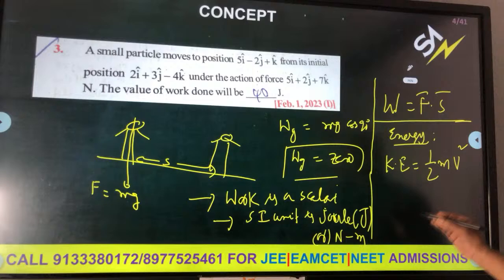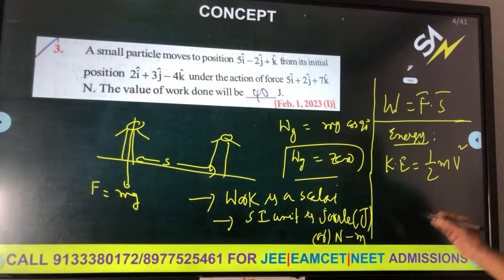Work done by the force means force and displacement should be there. That's all. So it did not move with acceleration, so it need not be 0. It is not 0. Work done by applied force on a body moving on a rough horizontal plane with uniform velocity means applied force is equal to frictional force, but it is moved through a distance. W is equal to mu mg s, frictional force into displacement. Definitely, work done will be there.